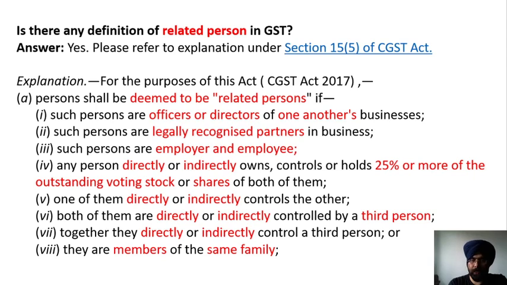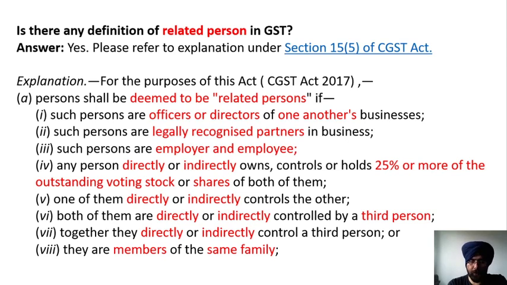Similarly, one of them directly or indirectly controls the other. Suppose Mr. A controls the business of Mr. B, then the transaction between Mr. A and the business of Mr. B would be between related persons and GST valuation rule will apply. Next is both of them are directly or indirectly controlled by a third person. Suppose Mr. A and Mr. B are being controlled by Mr. C. Then the transaction between Mr. A, Mr. B and Mr. C would be a transaction between related persons and GST valuation rule will apply.